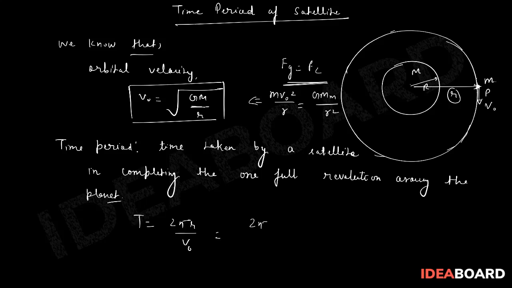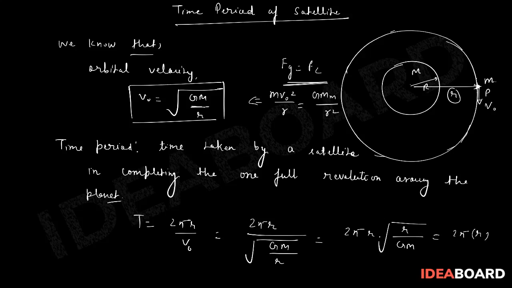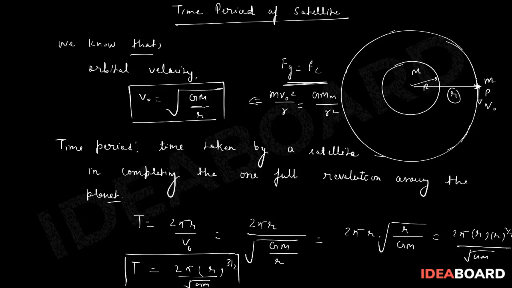If you substitute the value of v0, which is under root of GM upon r, this will be 2 pi r into this r going upward, so r upon GM. So we can write 2 pi r into r to the power 1 by 2 under root of GM. So T will be equal to 2 pi r to the power 3 by 2 upon root GM. This is going to be the time period. You should not memorize it, but you should be able to understand how to achieve this formula.